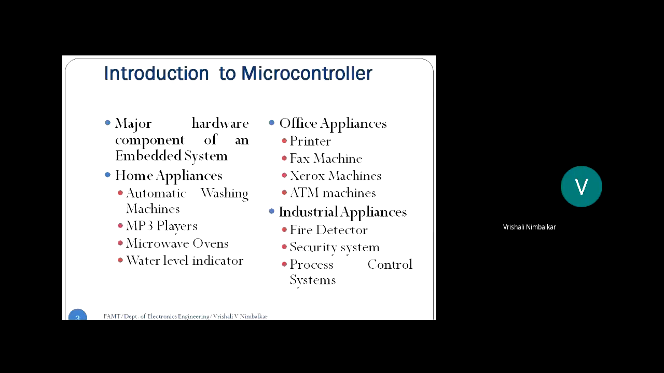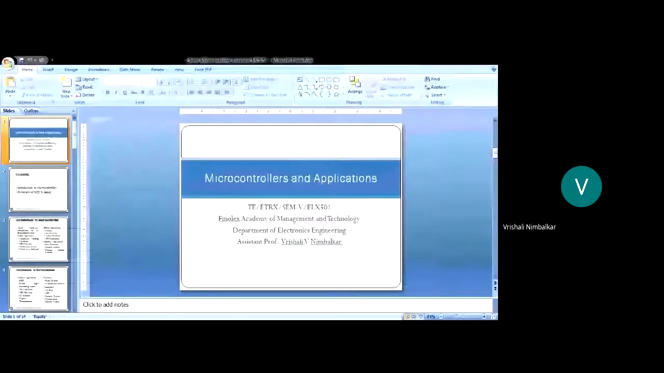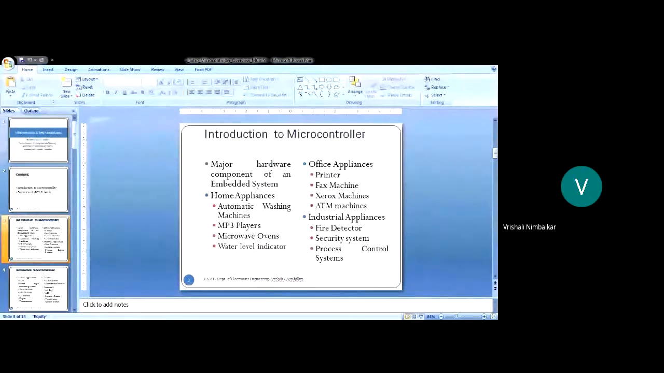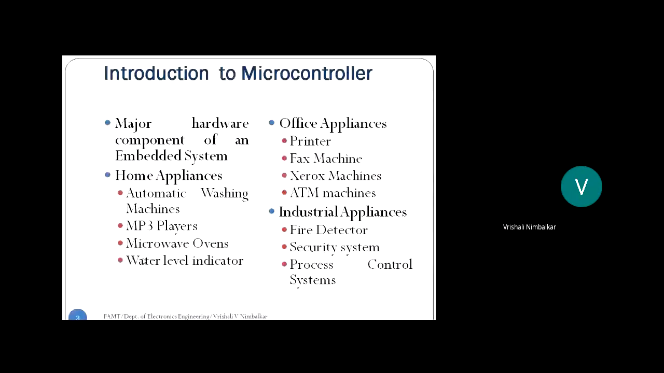So in the last lecture we had seen what is an embedded system, right? We had seen that an embedded system is a device which does a dedicated functionality, and a few examples also we had stated. Where does the microcontroller come into the picture? Microcontroller is the major hardware component of these embedded systems. Is that okay? Microcontroller is the controlling, the main component of any embedded system, right?